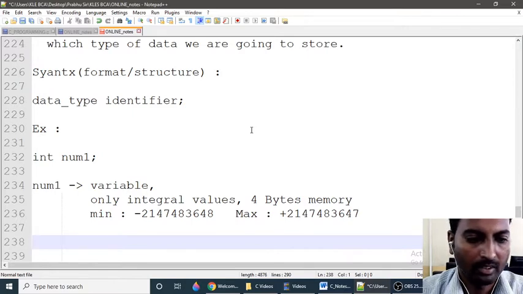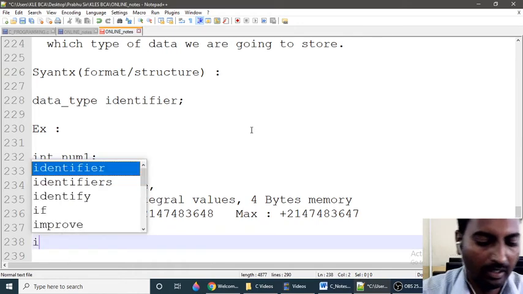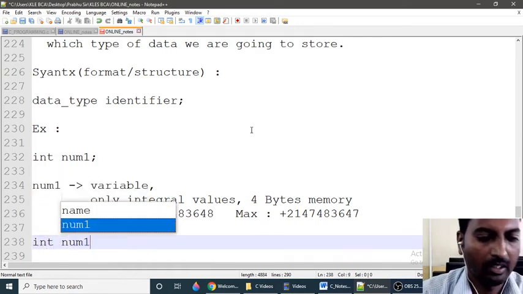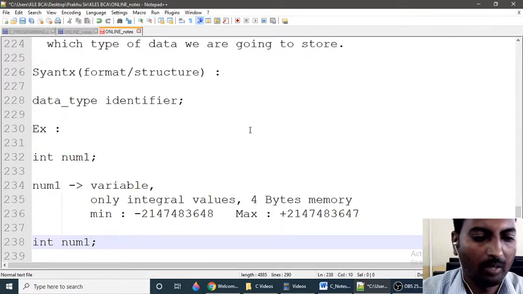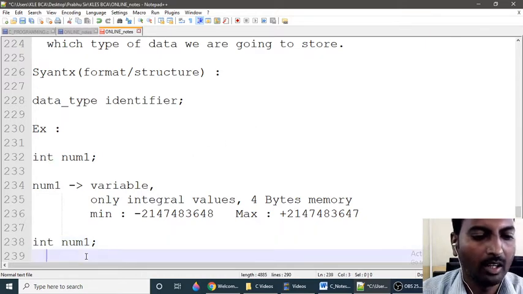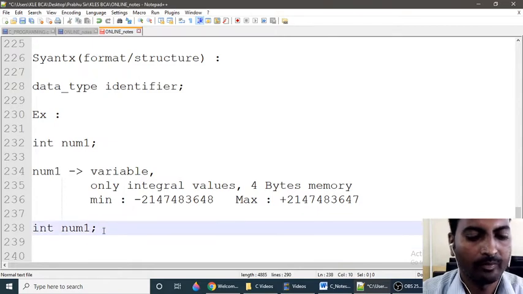In the last class, I gave one example, int num1 semicolon, and num1 is a variable of integral type. That's why I have used int, and it is going to store only integral values. If I declare